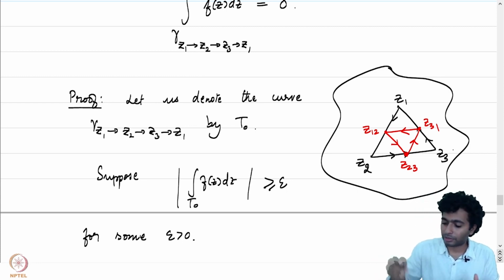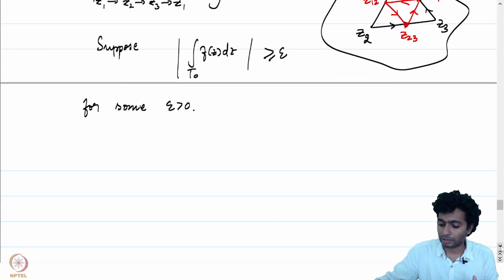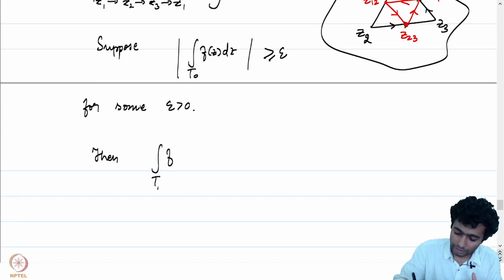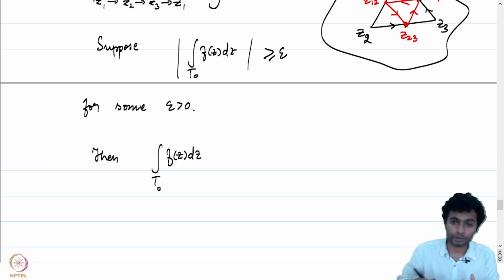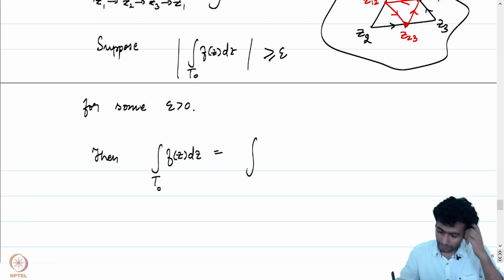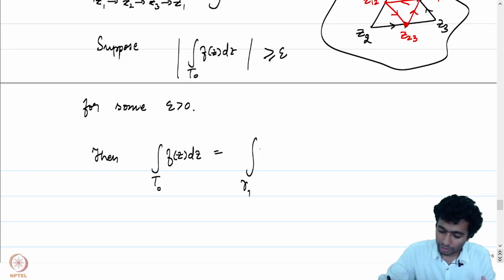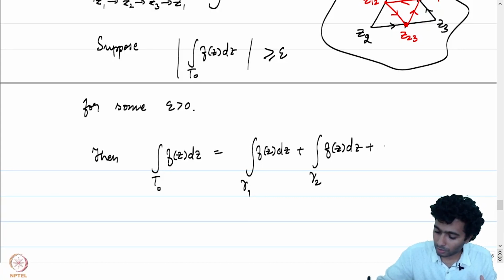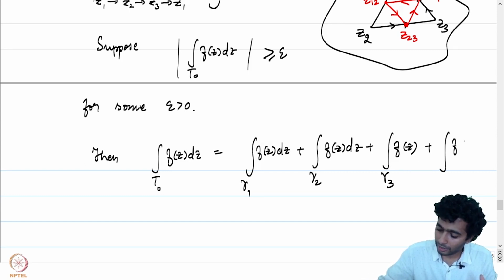So notice that for the integral of f over gamma, the polygonal path joining z1, z2, z3, if we somehow bring in z12, z23 and z31, we can split the integral, and after some calculations we can conclude the following. The integral of f of z dz over t0 is equal to the integral over gamma 1 of f of z dz plus the integral over gamma 2, gamma 3 and gamma 4.